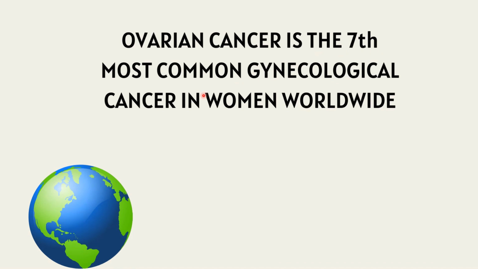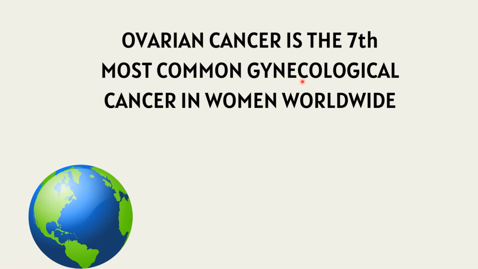Ovarian cancer is the seventh most common gynecological cancer in women worldwide. Even though it is the seventh most common, it is the most notorious form of gynecological cancer because of its non-specific symptoms, and due to the non-specific symptoms, it is diagnosed at a very late stage.